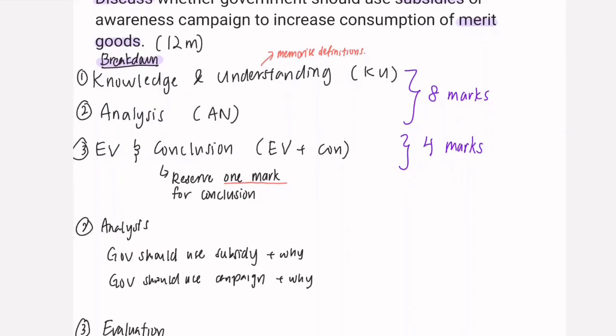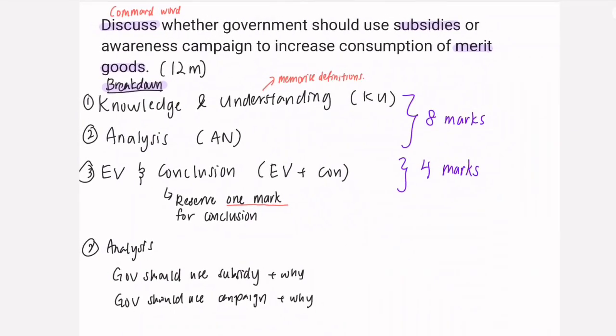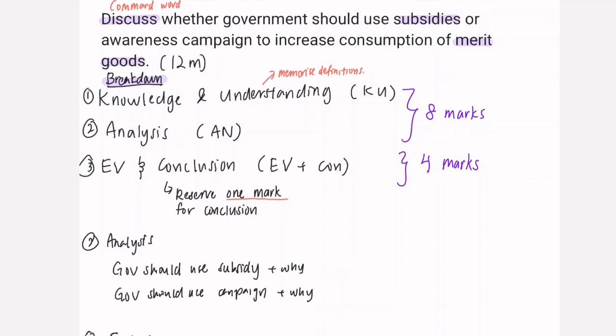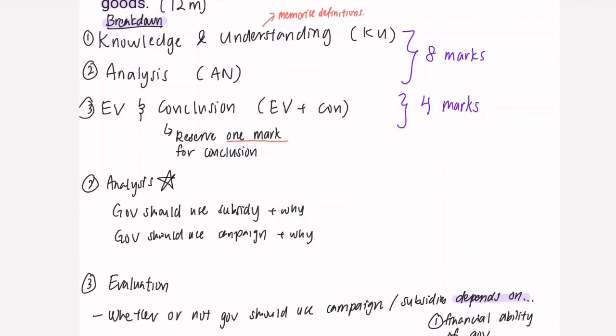For the second part of the essay, you have to be able to analyze. Basically, analyzing is just answering what the question is asking for. In this case, the question is asking whether the government should use subsidies or campaign. But for analysis, you have to make sure of one thing: you have to be able to explain both sides of the topic.